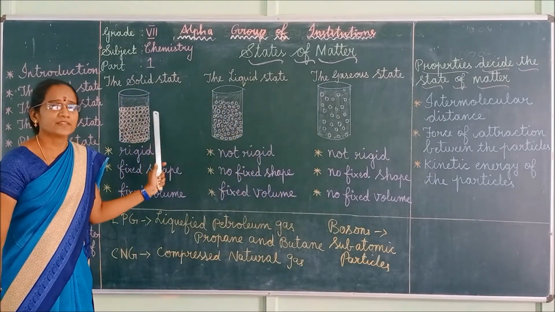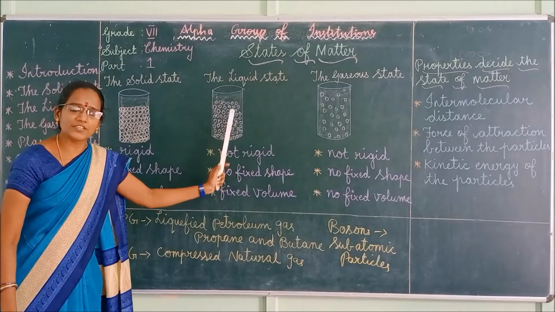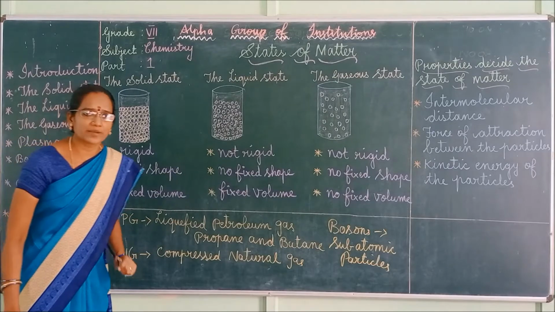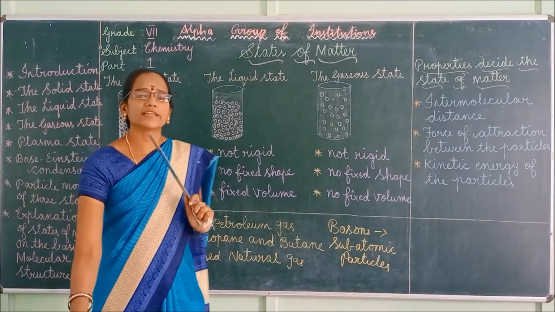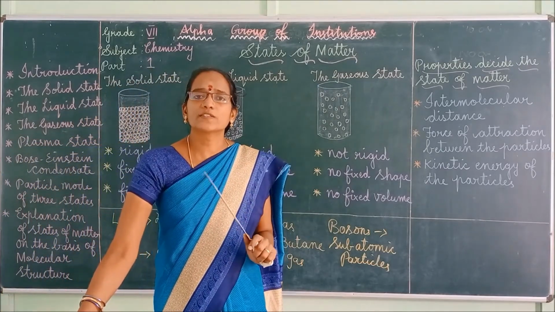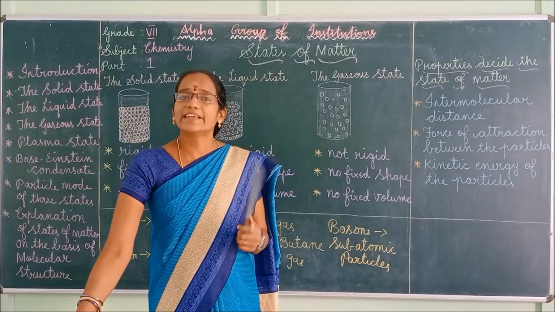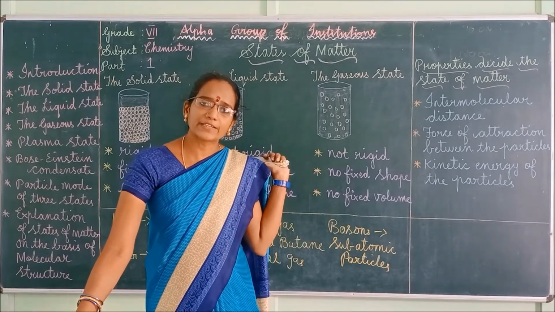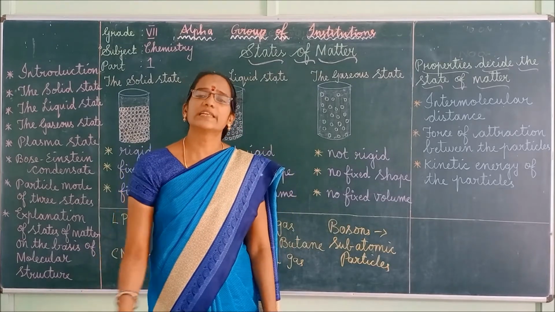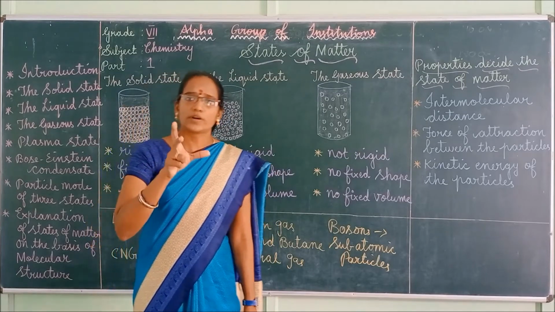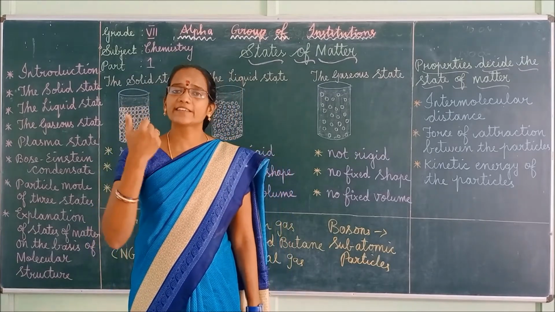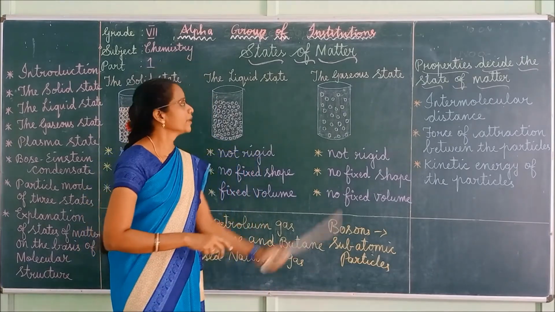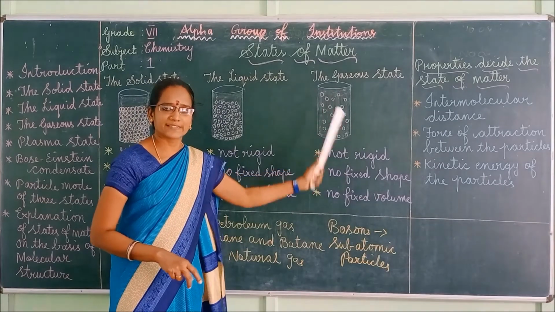Hence, the molecules can interchange from their position. That is why liquids take up the shape of the container. Why? Because of their high kinetic energy. There is more kinetic energy in the liquid state when compared to the solid state, and liquids take up the shape of the container only because of this reason. Next we can move to the gaseous state.